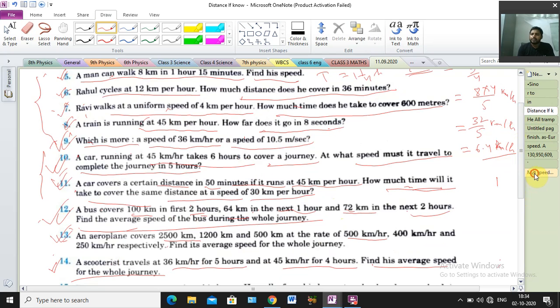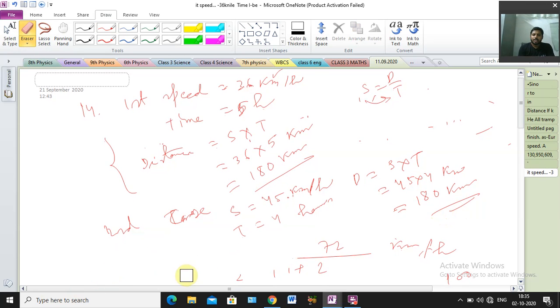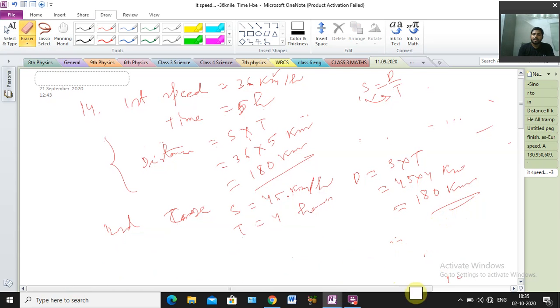Okay, so from here we can understand what, sir? Distance how much, sir? Distance equal to speed into time. Just put it here. So 45 into 4 and unit will be what, sir? Kilometer. So 45 into 4 is 180. Clear? So 180 kilometer. So second case also we are getting total distance 180 kilometer. First time also here we got 180 kilometer distance. Secondly also we are getting here 180 kilometer distance.